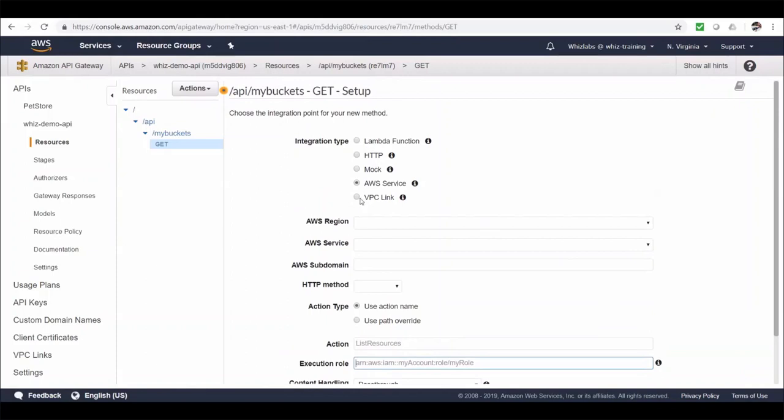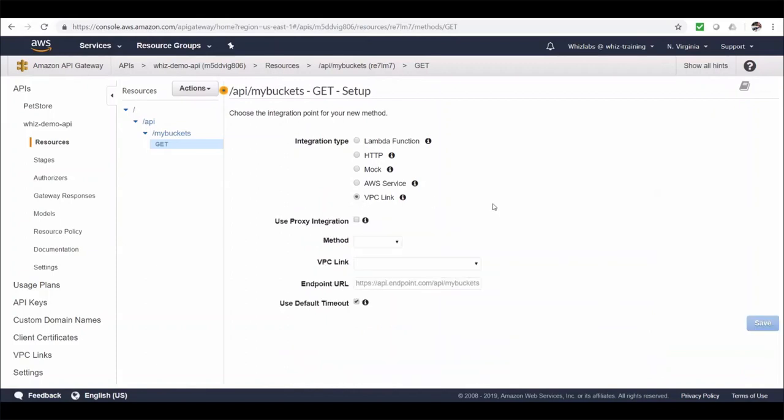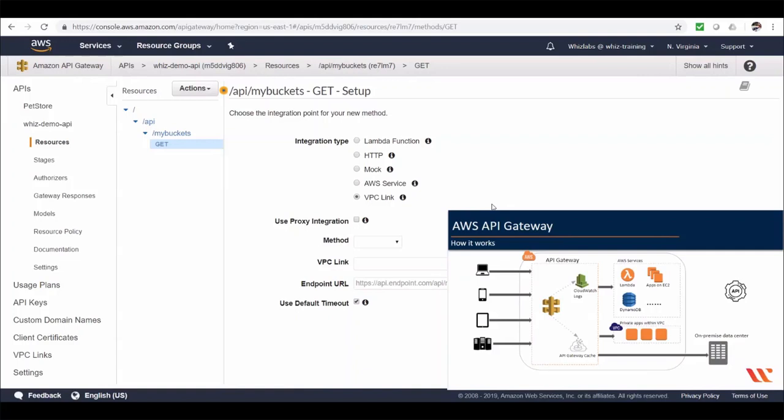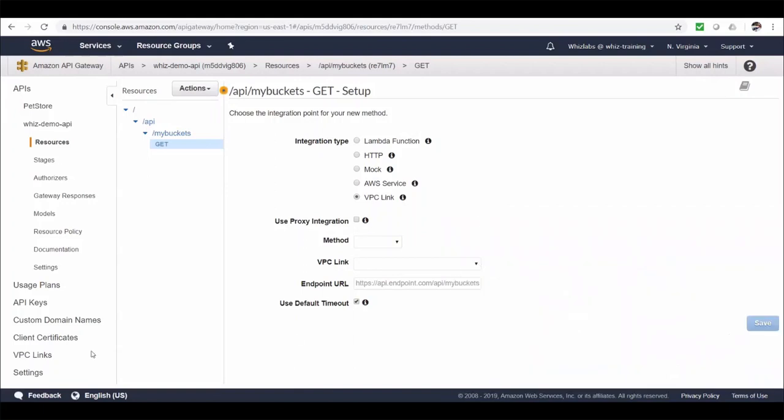And the last one is VPC link. As discussed in our theory lecture, we can also make requests to apps within a private VPC, right? This is the one I was talking about. So we first create a VPC link and then choose the VPC link in here. And then you can provide the private endpoints in here, which is running on probably an EC2 instance within your private VPC. So using VPC link, you can privately connect to apps which are built on your private VPCs without exposing them onto the internet. I will briefly talk about how to create a VPC link later in our course.